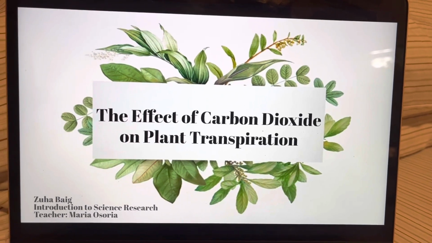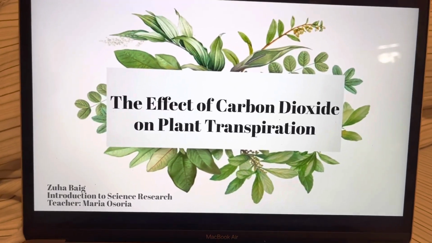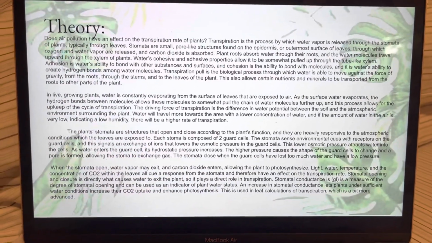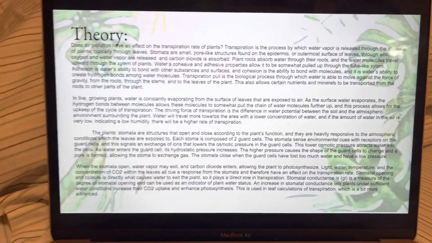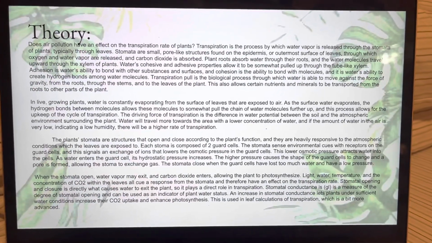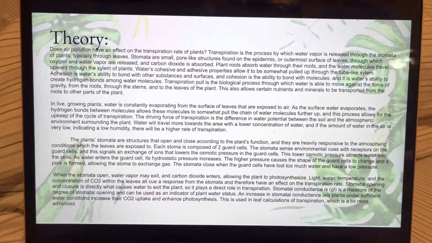Hello, my name is Zuha Beg, and my project is on the effect of carbon dioxide on plant transpiration. So I did some research regarding the process of transpiration, which is how water vapor is released through the stomata of plants, through the leaves.